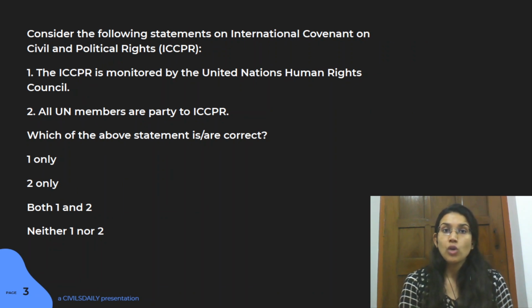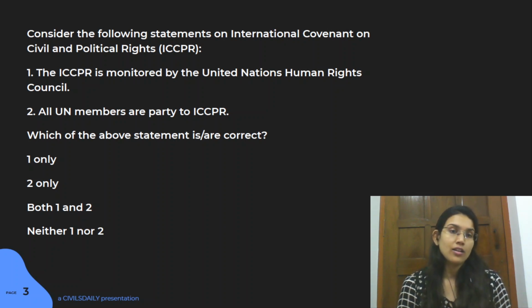Next question that we're going to talk about is the International Covenant on Civil and Political Rights. You have to identify which statement is correct with respect to it. The first statement is that ICCPR is monitored by the United Nations Human Rights Council. And second is all the UN members are party to ICCPR. Again, you can pause the video, lock in your answer, and then check whether it's right or not.